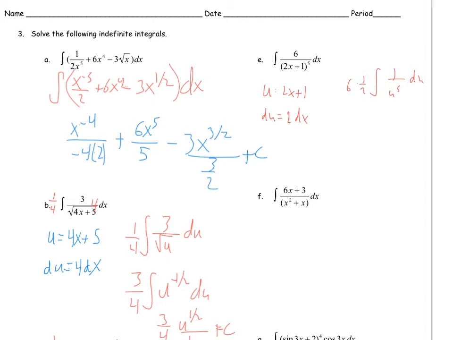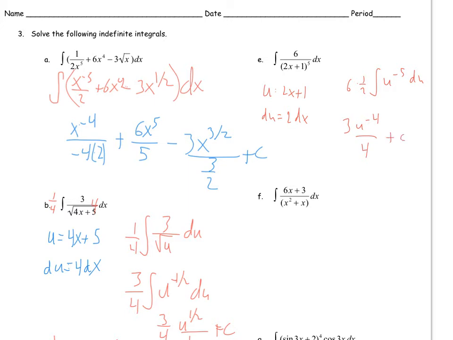Find the antiderivative, so we get 3, and then 1 over u to the 5th is the same as u to the negative 5th. So I'm just going to rewrite that as u to the negative 5th. Using power rule, add 1, so I get u to the negative 4th over 4. And then you can substitute 2x plus 1 back in for u and then plus c.